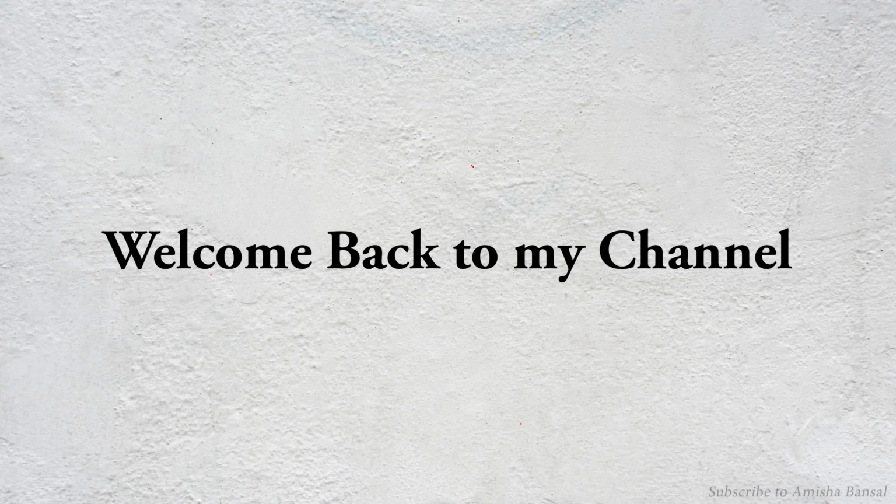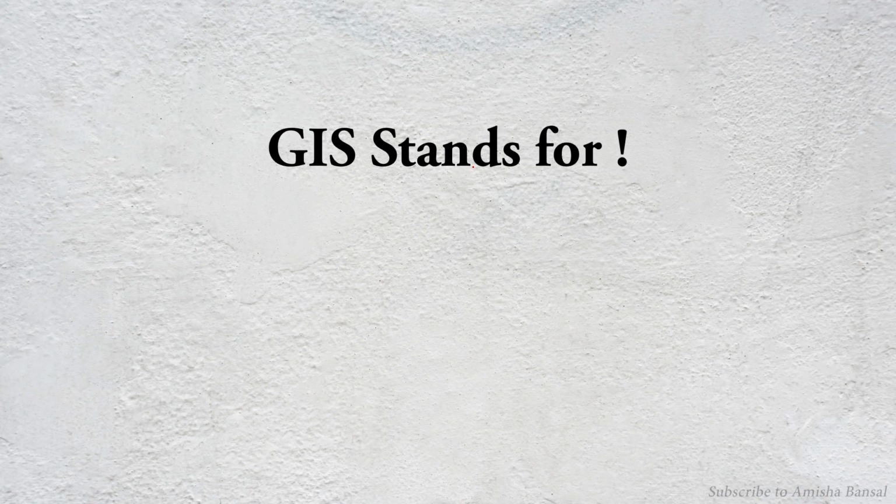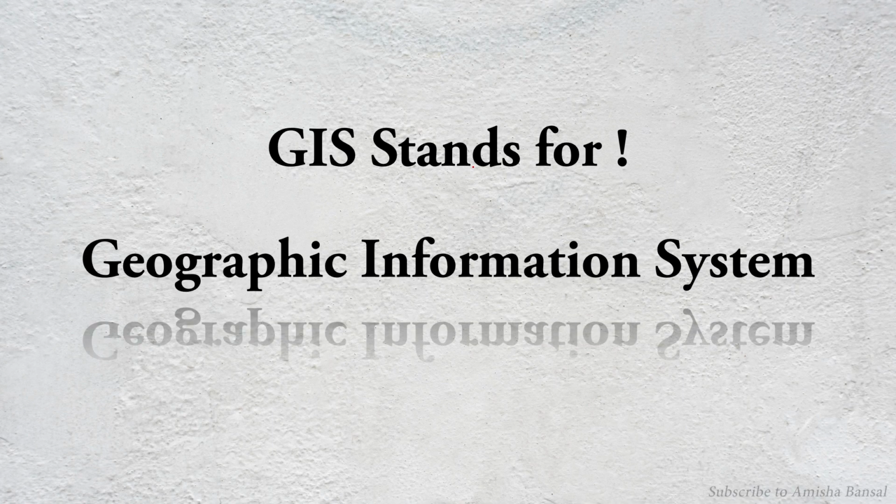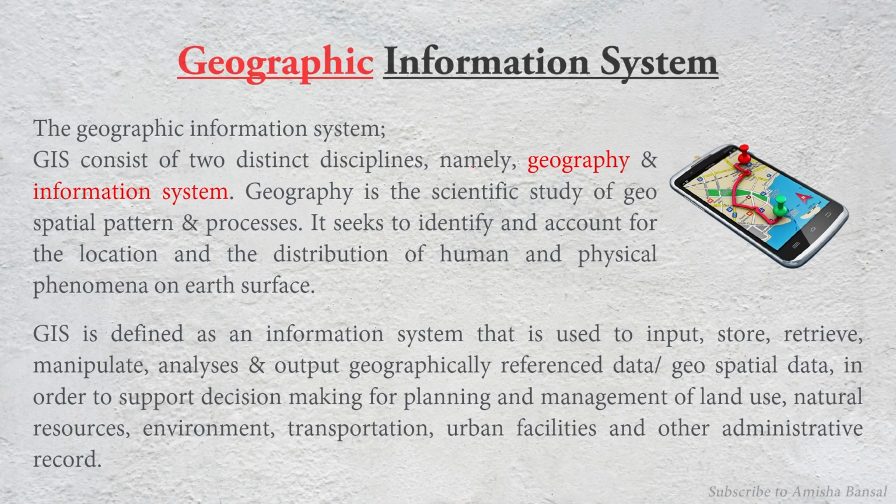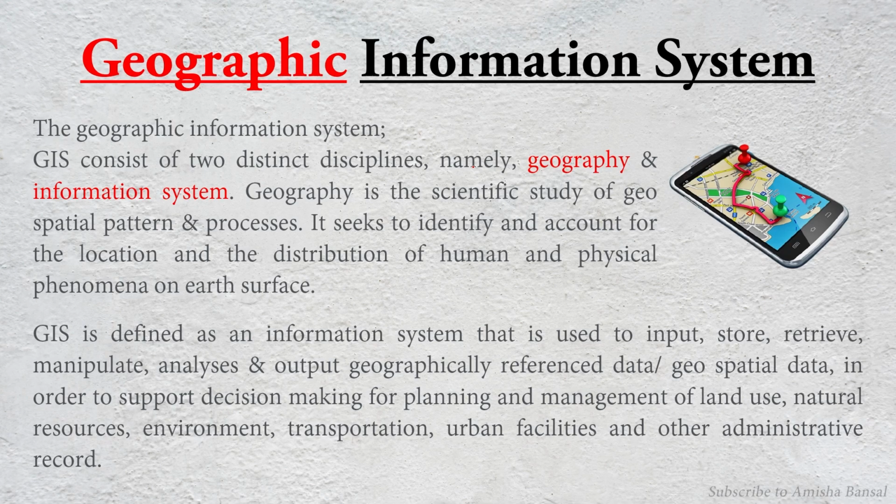So let's start today's video, which is about GIS. GIS stands for Geographic Information System. A Geographic Information System contains two distinct disciplines: Geography and Information System. Geography is a scientific study of geospatial patterns and processes. That means locations, coordinates, latitude and longitude. So we study locations, that is geography.